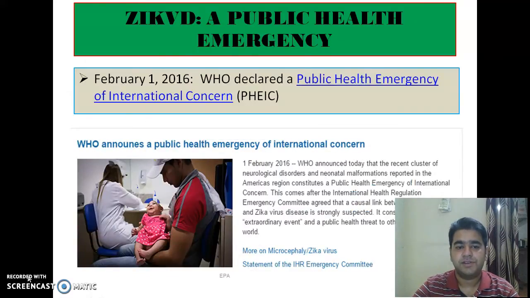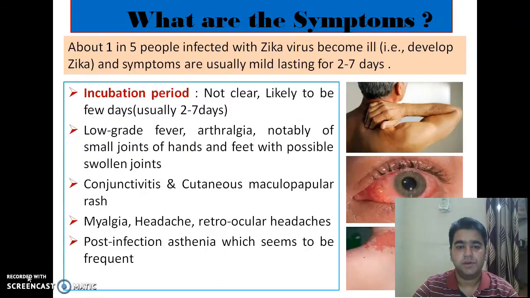And in February 2016, WHO declared Zika virus disease a public health emergency of international concern due to the recent cluster of neurological disorders and neonatal malformations reported in the Americas to be associated with Zika virus disease.